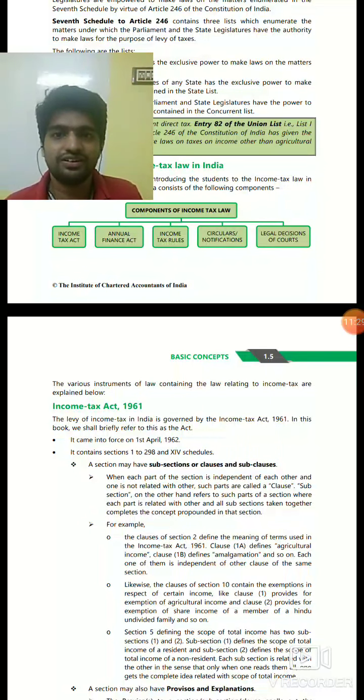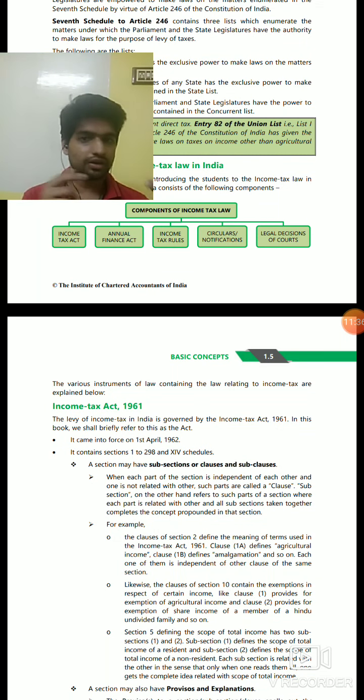Just for giving an example, our examinations are in May and November. For example, May 2020 and November 2020 cover what? It covers Finance Act 20's amendments. Finance Act 20 means the amendment that is passed in the... sorry, it is wrong. The amendment that is passed in Finance Act 2019 will be covered in the May and November 2020 attempts. Why?